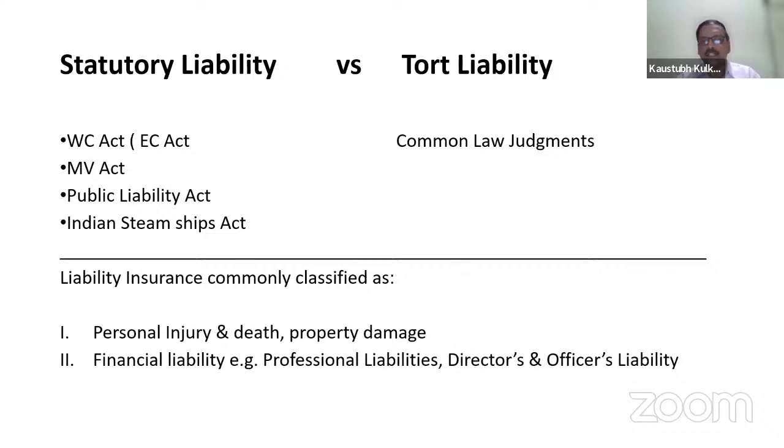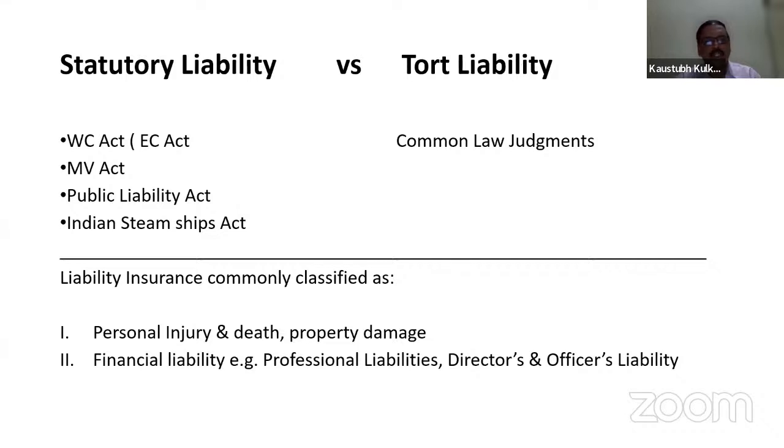at the compensation. Because we all know in civil law or in common law judgments, the payments are not fixed. The amount of compensation is not fixed, or you cannot arrive at the compensation by mere arithmetic calculation. There are certain law cases, certain judgments to be referred to while arriving at this type of liability. So these are two different types of liability. One is statutory and the other is tort liability.